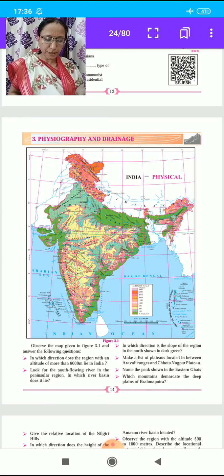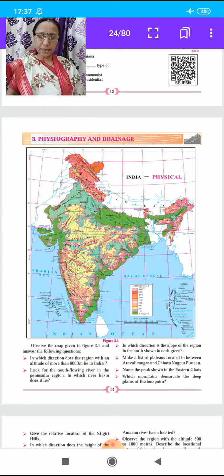Then the next question is: in which direction is the slope of the region in the north shown in dark green? In which direction? Guess. Towards the east. The slope of the region in the north shown in dark green is towards the east.